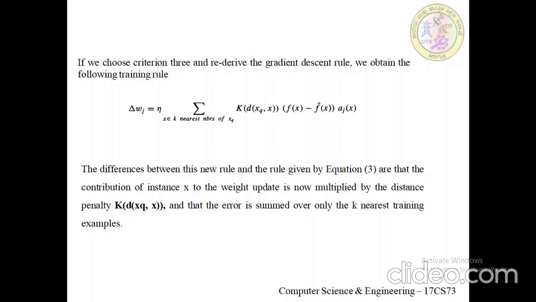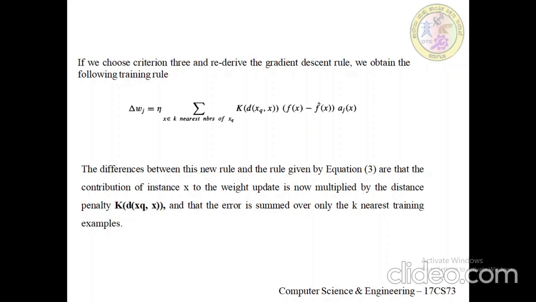Especially criteria 3 is a good approximation to criteria 2, and has the advantage that, if you look at the formula itself, the computational cost is independent of the total number of training examples. Its cost depends only on the number of k neighbors considered instead of the entire set of training examples.